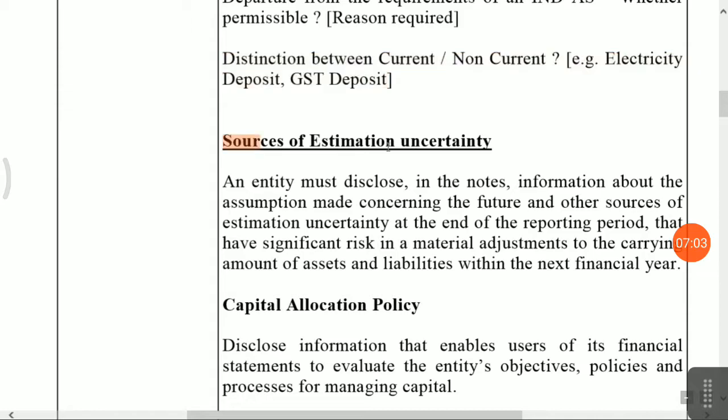Next important item is sources of estimation uncertainty. Friends, this is the most important factor. It is not included in the accounting standard; it is included in the Indian accounting standard. You have to specify how you are managing, which type of assumptions you have made for your future and other sources of estimation at the end of the reporting period, and what the significant risks for your business are. You have to disclose in your notes to accounts what risks are involved for your business.